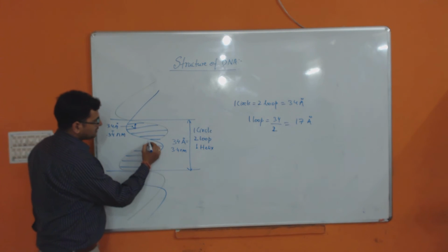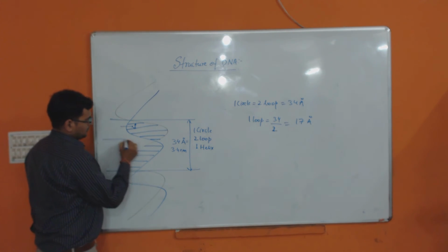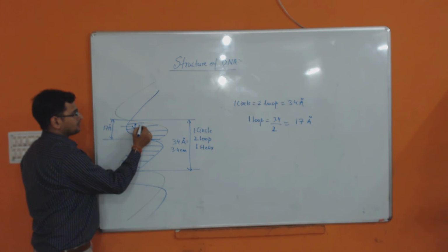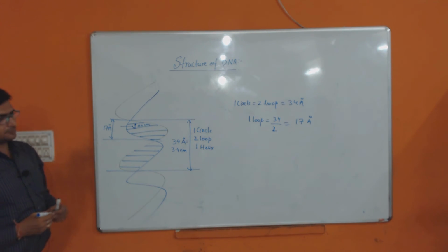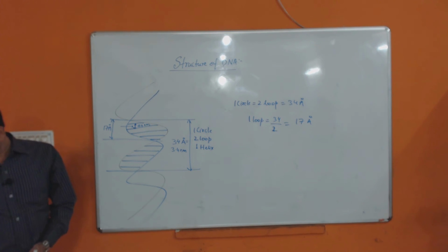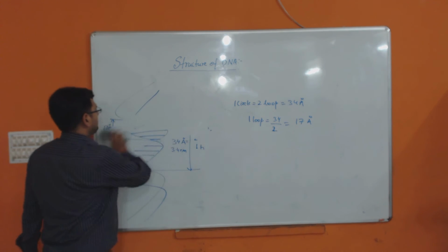So this much length is your 17 angstrom, and this is 0.34 nanometer. Clear? Got it?